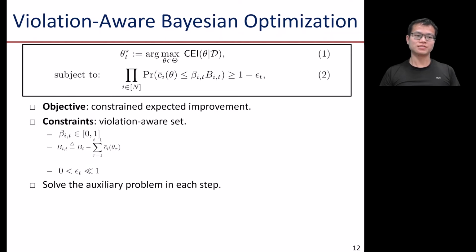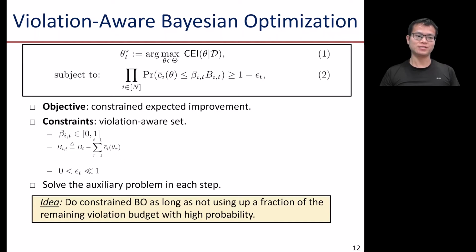So we solve this auxiliary constrained problem in each step and sample the optimizer of this auxiliary problem. So the idea is that we do constrained BO as long as we do not use up a fraction of the remaining violation budget with high probability.